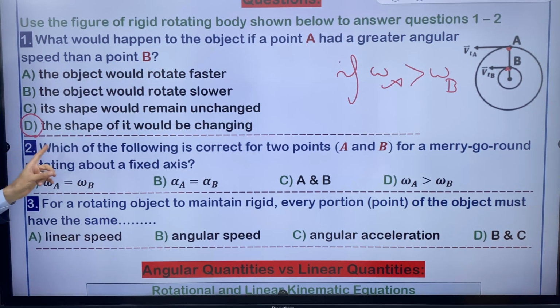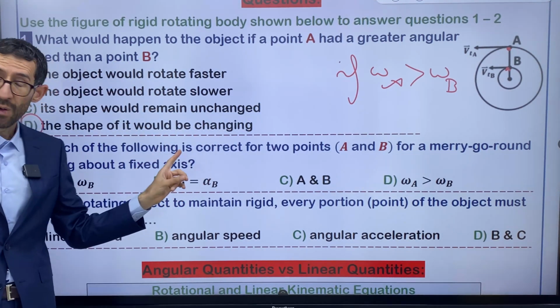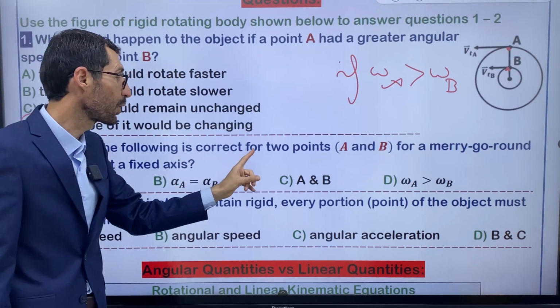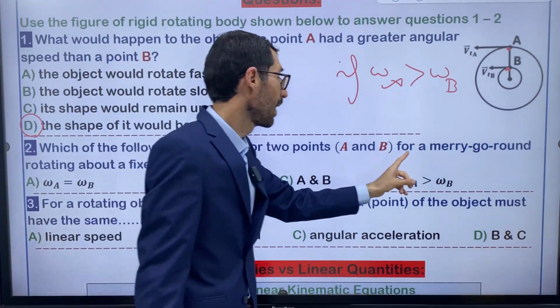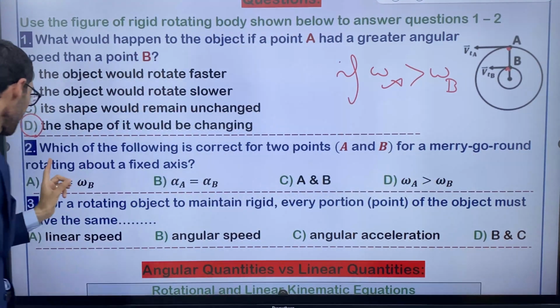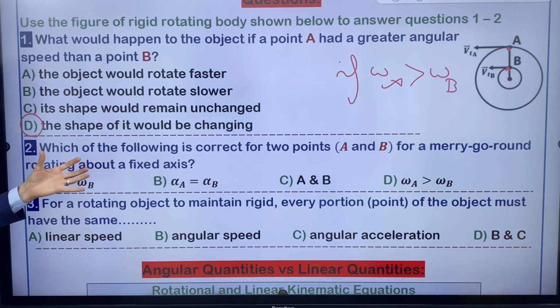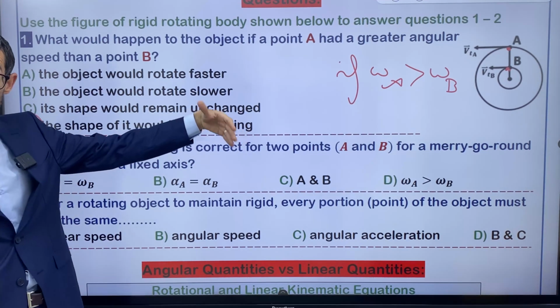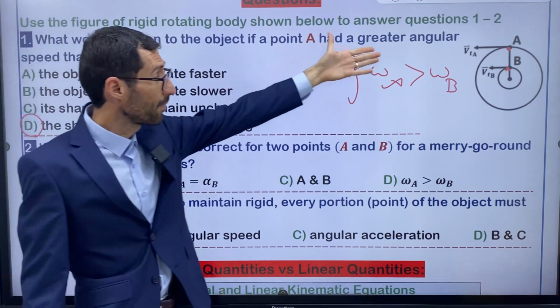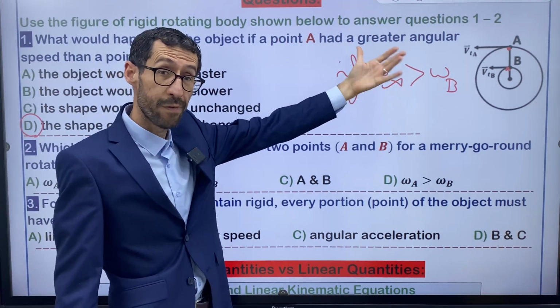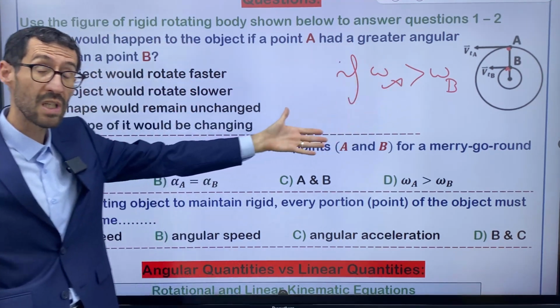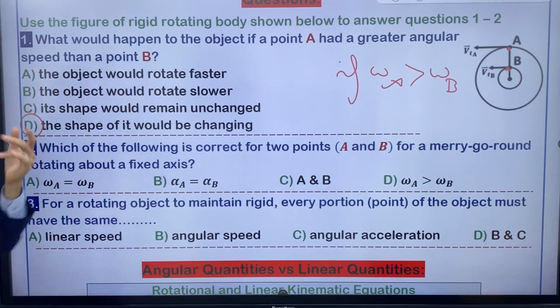Question number 2. Which of the following is correct for 2 points A and B for a merry-go-round rotating about a fixed axis? The question refers to the figure.